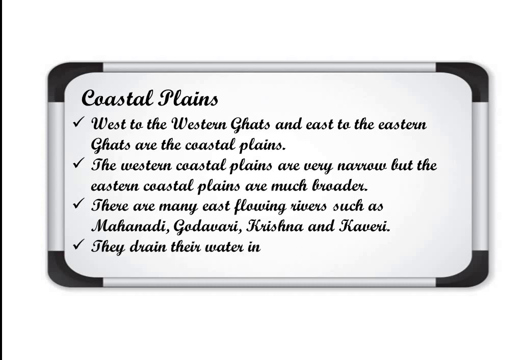They drain their water in Bay of Bengal and form fertile delta. Clear? When they are draining their water, they are forming deltas. Narmada and Tapti, they are not forming deltas. These rivers are forming deltas when they are draining their water in Bay of Bengal. Delta, as I already told you, is the triangular shape land that is formed by the rivers on their mouth.